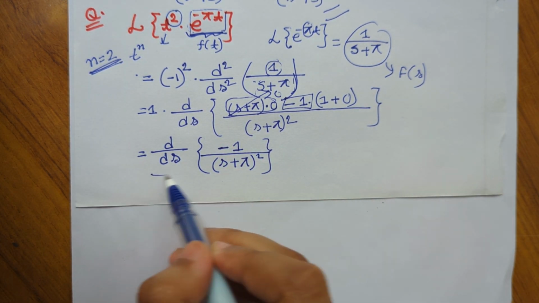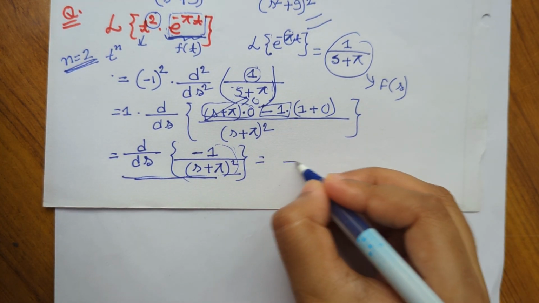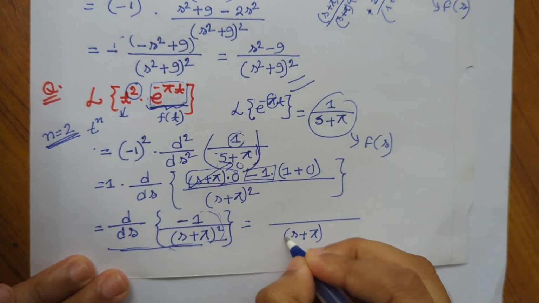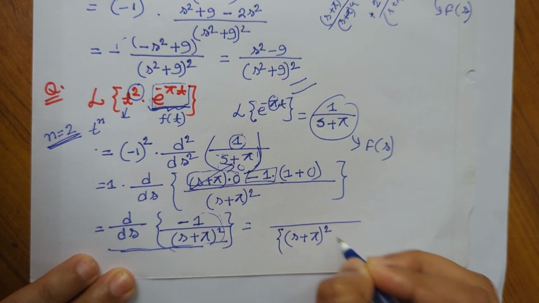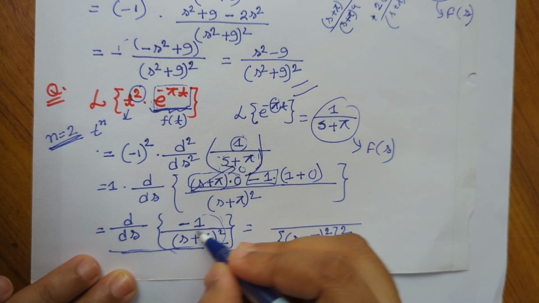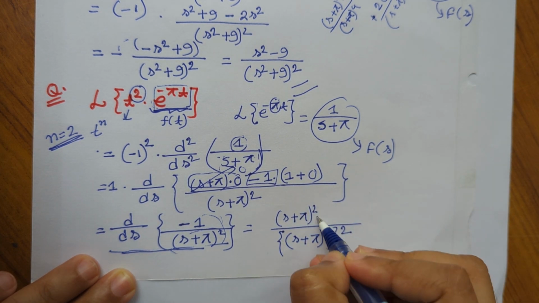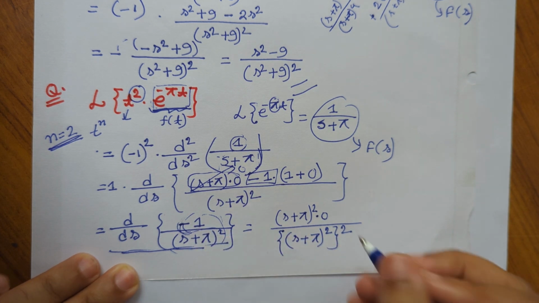And now we will do our second derivative of this term. If we do the second derivative, we will get s plus pi square, and from the derivation formula we will get another square, and the upper part, this lower part will be the same, s plus pi whole square, and into, if we differentiate the minus 1, this will be 0 because minus 1 is a constant.